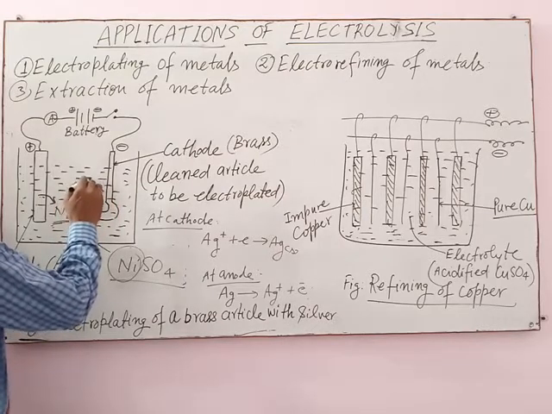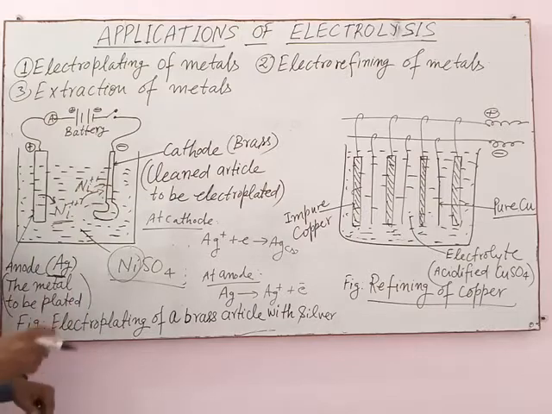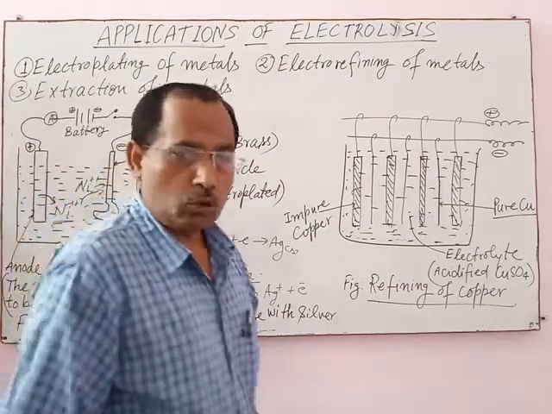this is the ion produced by the oxidation of the anode, and this nickel ion gets reduced on the surface of the cathode.